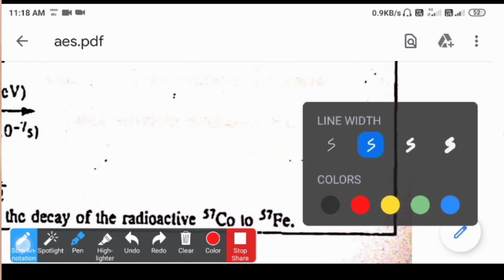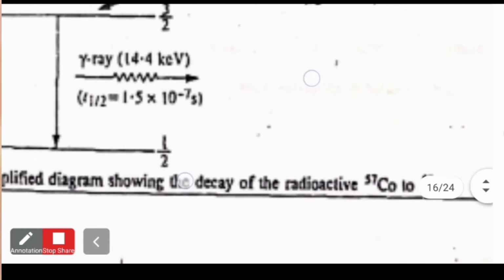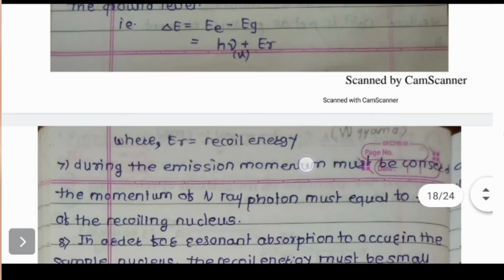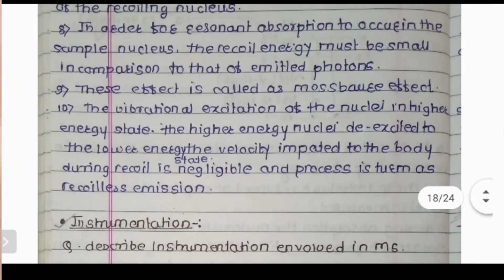For elimination of this recoilness, there is one effect, the Doppler effect, that can also be used for the elimination of this recoil energy.